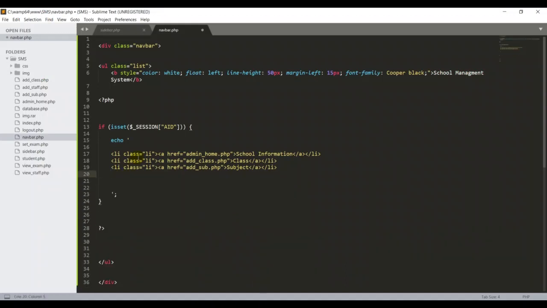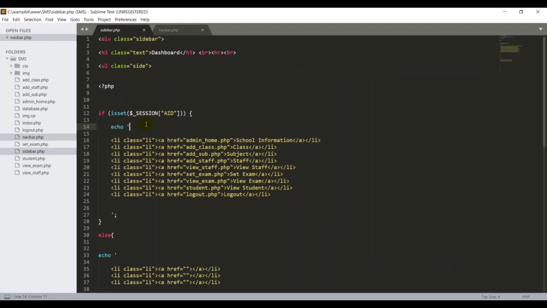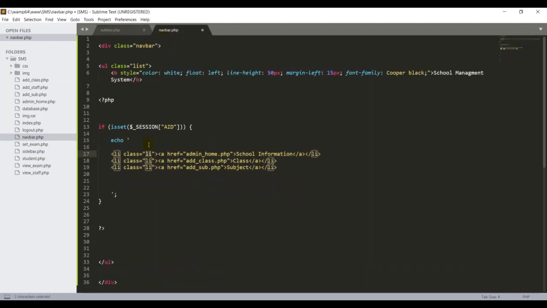It's the same concept, but here I don't need any style, because if I put this class ID, it will take the style of my sidebar. So I want to remove all these class IDs here. I don't want to put any class IDs, guys, so I want to delete them over here.